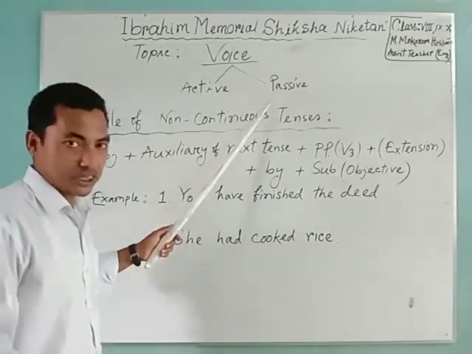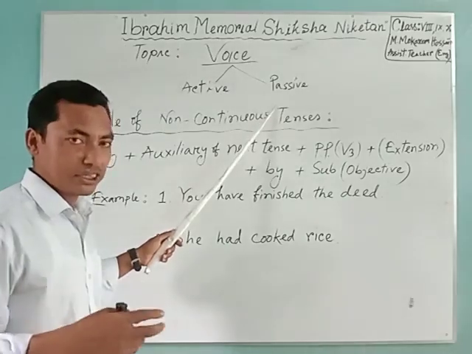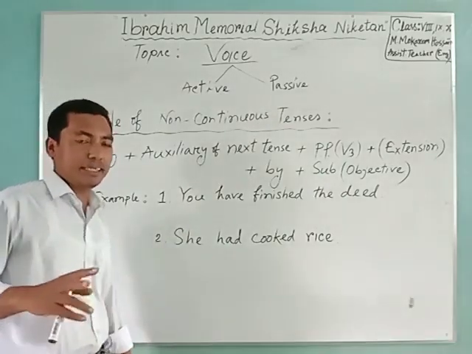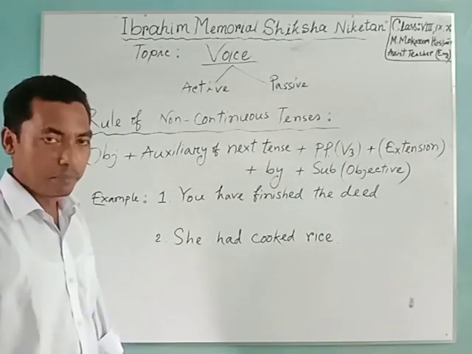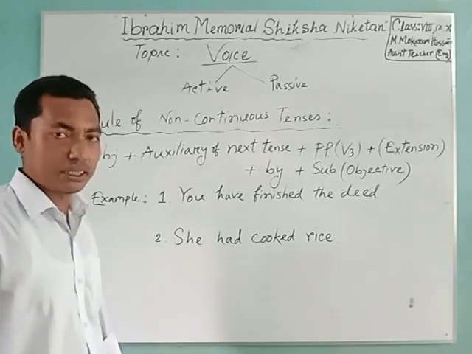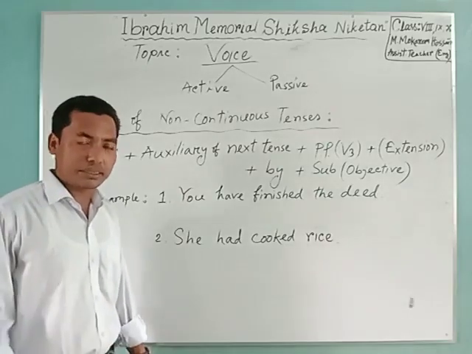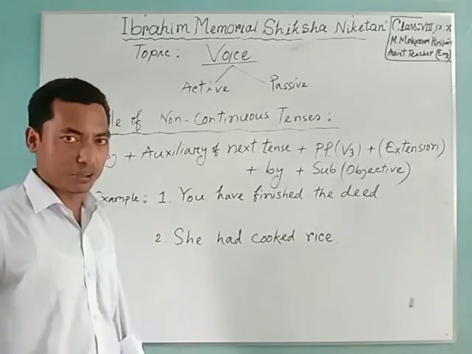In the last class we finished only one rule, by which we completed the voice of 6 tenses: present continuous, present perfect continuous, past continuous, past perfect continuous, future continuous, and future perfect continuous.